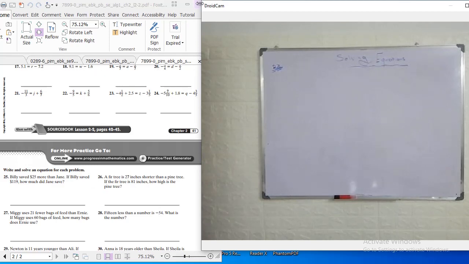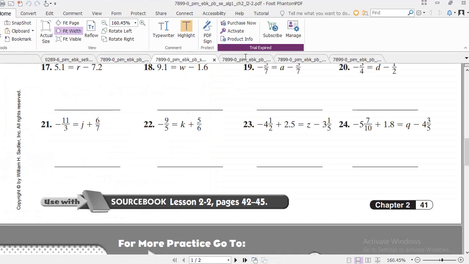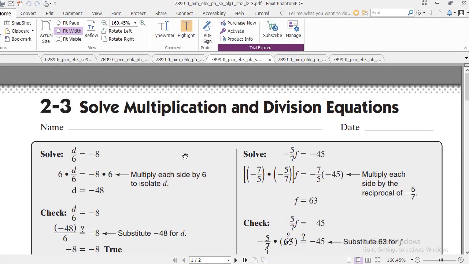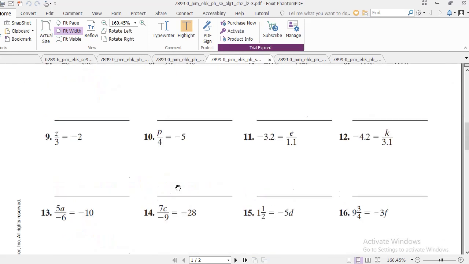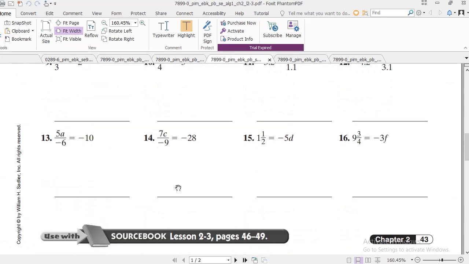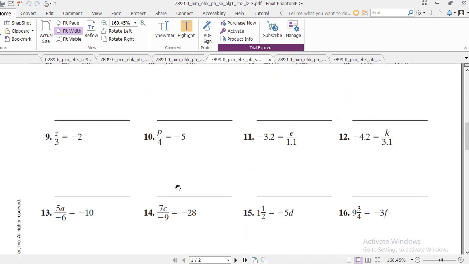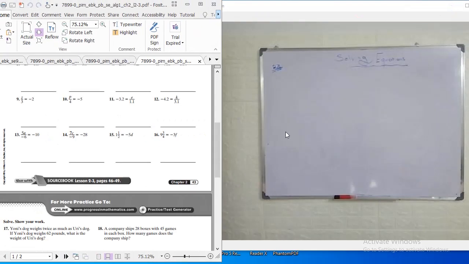I will leave them for the virtual class. I will go directly now to 2.3, lesson 2.3. We can solve any question from 2.3. Let me start and pick arbitrary one or two of these questions.